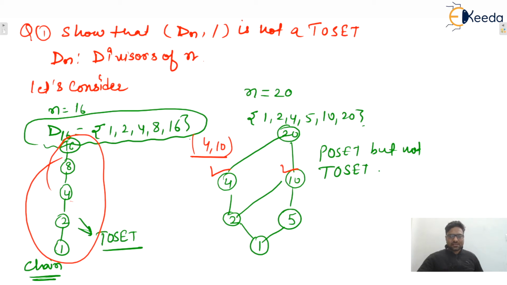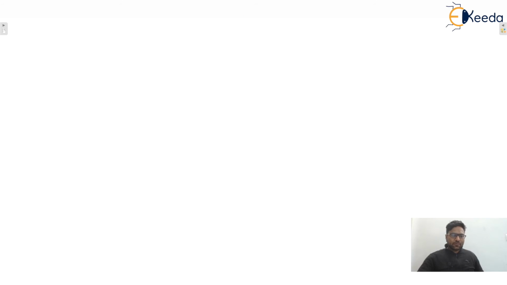Sometimes we see a Hasse diagram with corners, where there is no single path, no single chain. So in general, Dn on division is not always a toset. I hope this is clear to everyone. Okay, moving to the next one, let us consider the next example. Consider the following poset.